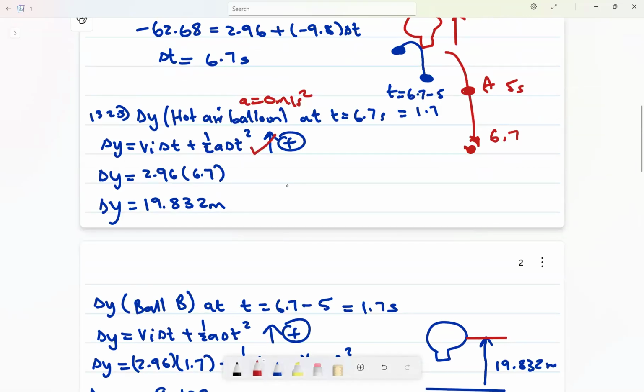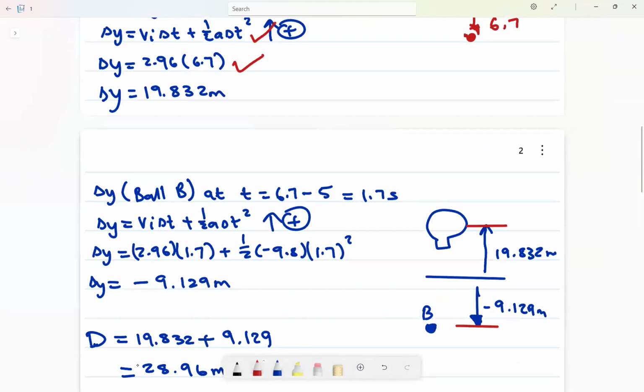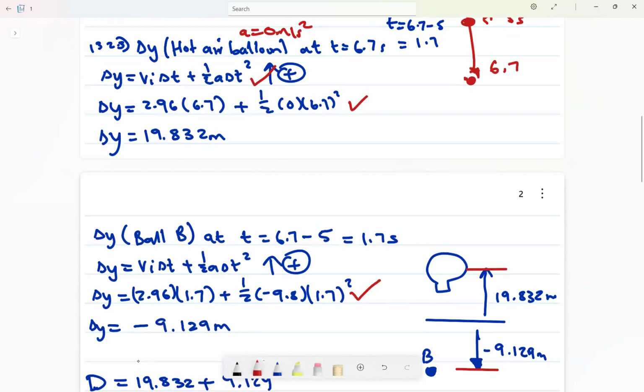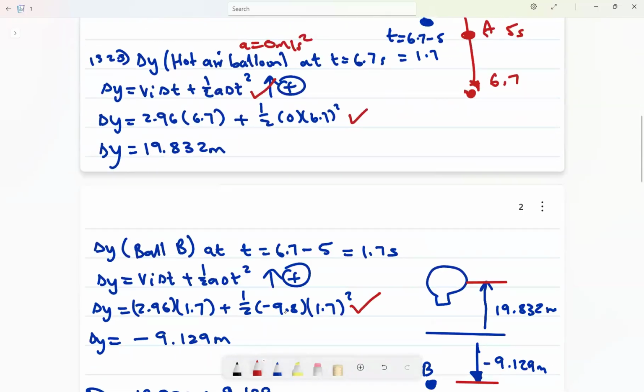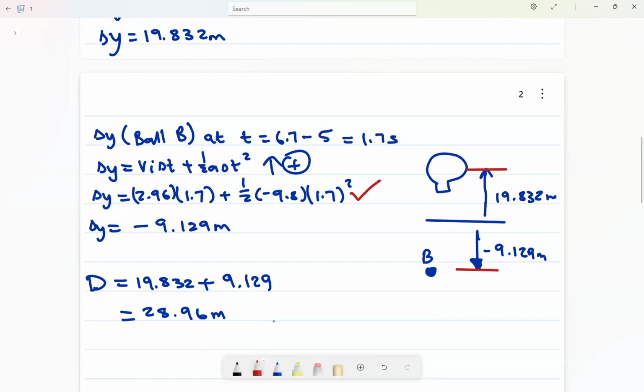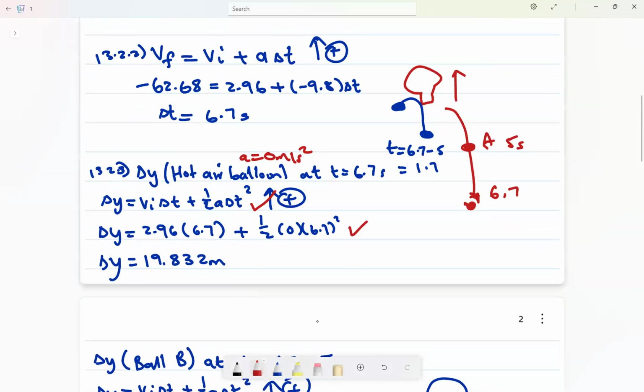So the first mark is for the formula, any formula, then substituting. Here you can say plus half, 6.7 squared is fine, you'll get a mark. Then you get a mark for substituting here. Then for saying the time is 1.7, you also get a mark. Then you get a mark for adding both of them, and a mark for the final answer. For 6 marks, it is like that.